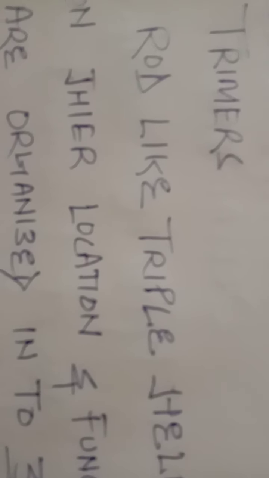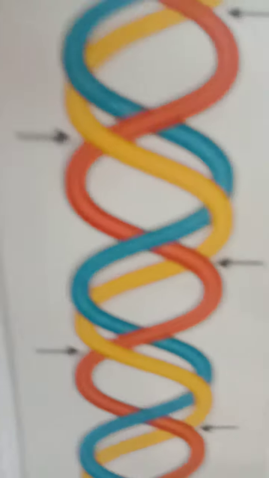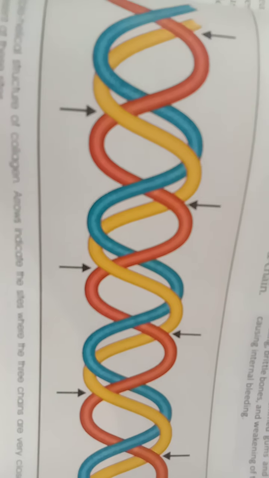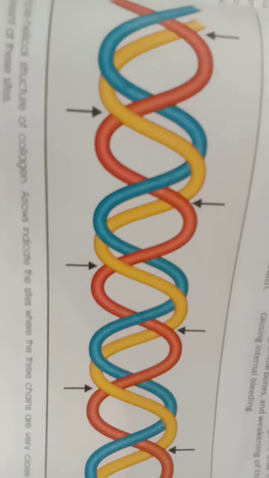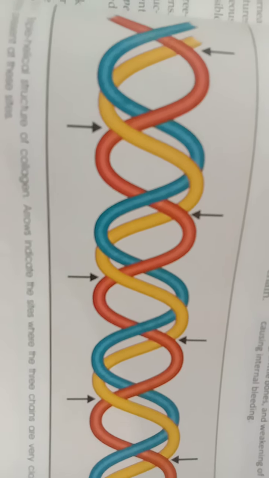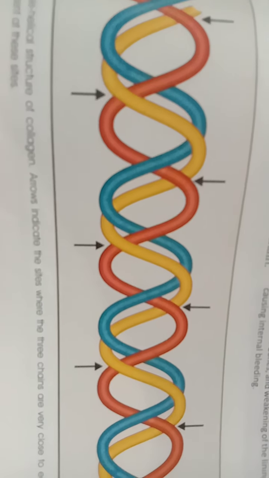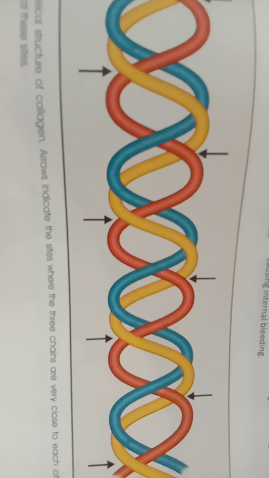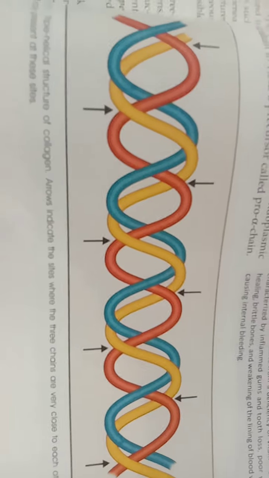If needed, we can show this triple helical structure also with the help of one book. The structure is given. I am focusing on this one also. You see, this is the triple helix. You see one is yellow, another is blue and red. These 3 are 3 polypeptides, that is the trimers, and they are wrapped around each other in a helical structure, right? So that we can say it is a rod like triple helix structure. Clear?